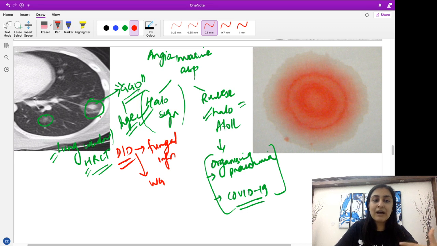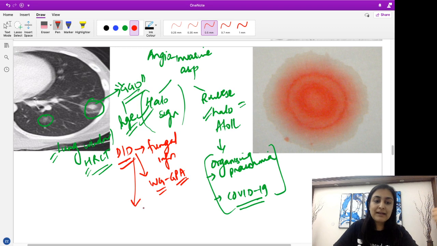Again, in Wegener's, you have a lot of hemorrhage because it's a vasculitis. So there will be hemorrhage around the nodules. Also, the nodules can undergo cavitation. So remember, Wegener's granulomatosis or granulomatosis with polyangiitis, as it's now called, will have these nodules with surrounding hemorrhage,